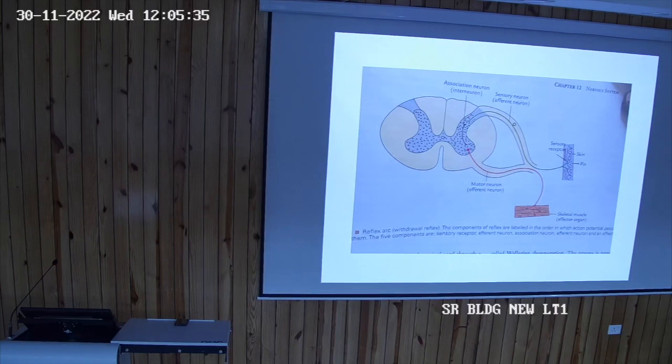This is the skin. Here this is the pin, picking the pin. The sensation from the skin goes through this green one, reaching the dorsal root ganglion. From the dorsal root ganglion, the fibers may relay here or may pass directly without relay. Try to understand. The sensation nerve reaches the dorsal root ganglion. If it is not powerful, it relays in the dorsal root ganglion.